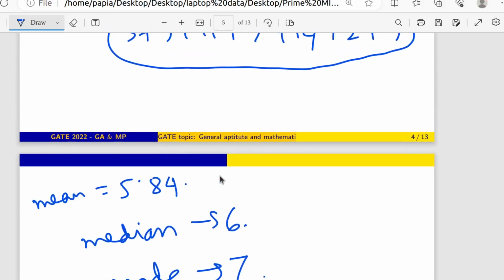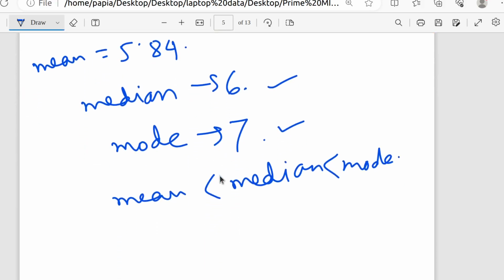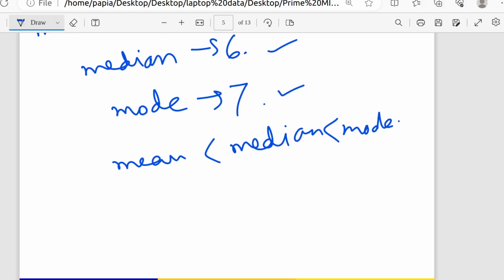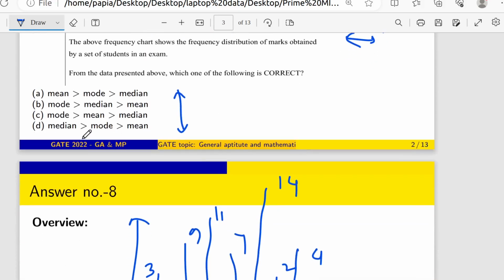Now you can see here the mean is 5.84, the median is 6, and the mode is 7. So which one should be there? The mean is less than the median, which is less than the mode. Now you can see that in your question it is greater than, I mean a descending series. So it will be mode greater than median greater than mean, right? So if I see here, it will be mode, median, mean. That means option B will be the correct answer. Do you got the point?